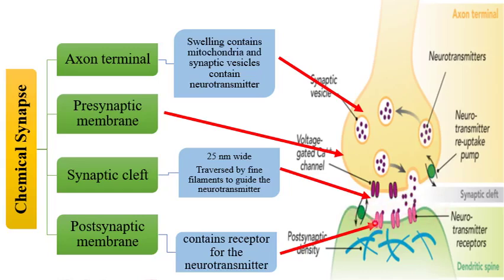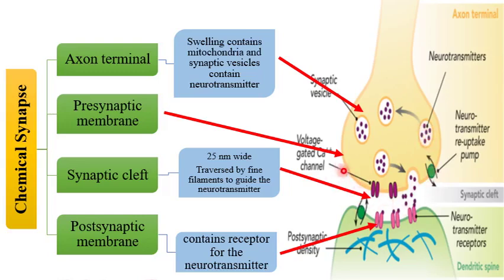Finally, the postsynaptic membrane, which contains the receptors for the neurotransmitters that come from the axon terminals. So again, this chemical synapse is formed from four parts. Axon terminals contain mitochondria and the vesicles that contain neurotransmitters.